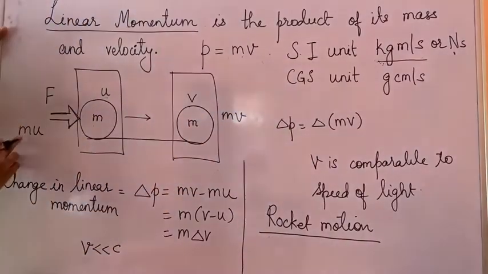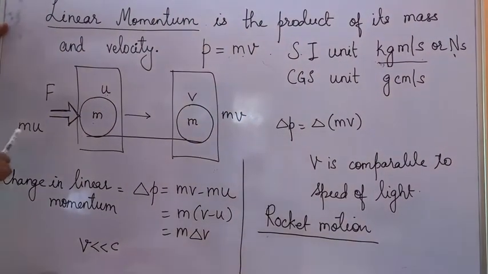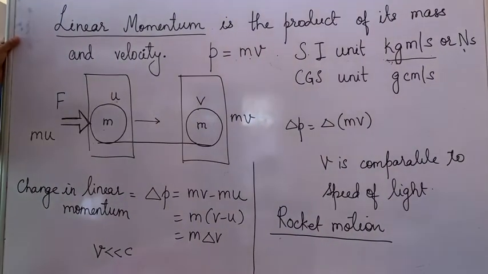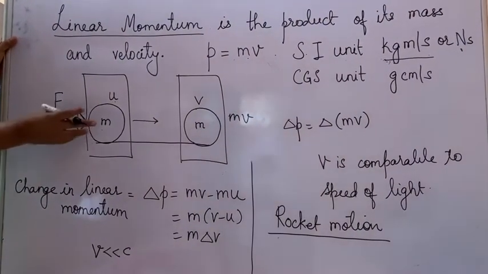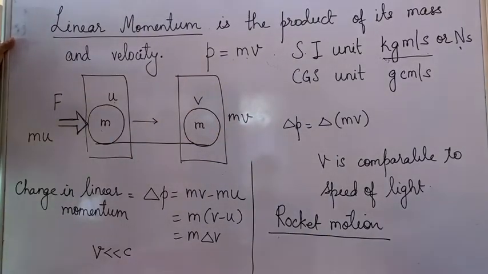Hope this concept of initial and final momentum is clear. Initial momentum because of initial velocity, final momentum because of final velocity. So actually it was having some different momentum, and when it reached there, it had a different momentum.